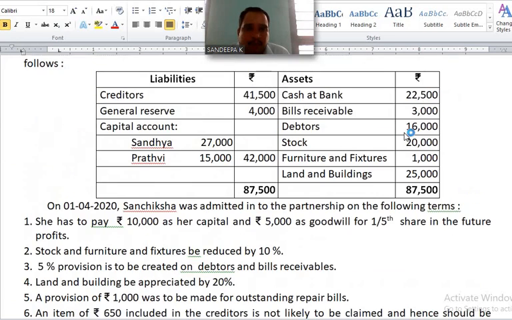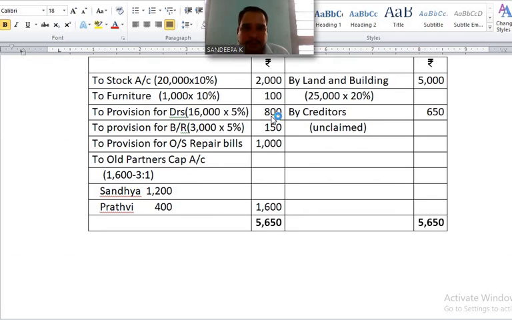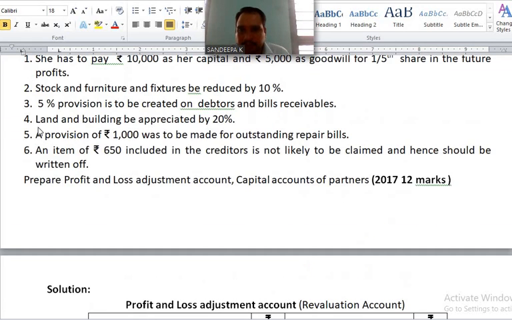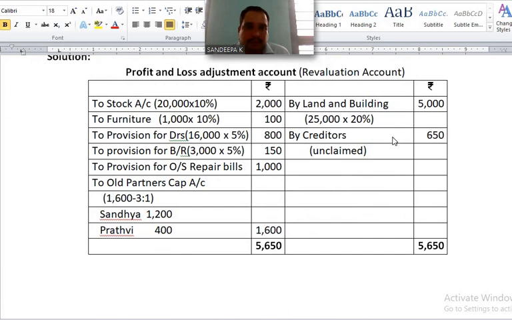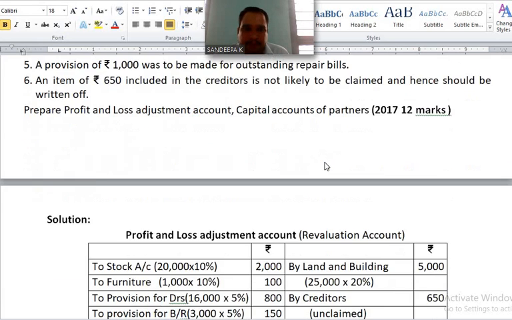Debtors value given in the problem 16,000. Bills receivable 3,000. 16,000 into 5%, how much? 800. Provision for bills receivable, 3,000 into 5%, how much? 150. Next, land and building be appreciated by 20%. Land and building 25,000 into 20%, how much? 5,000.